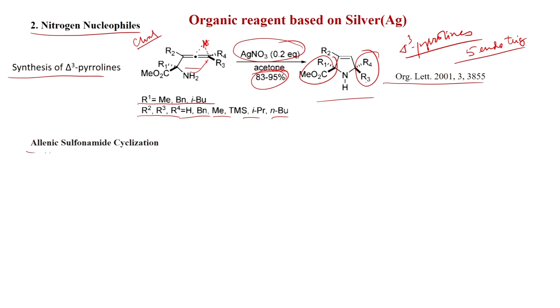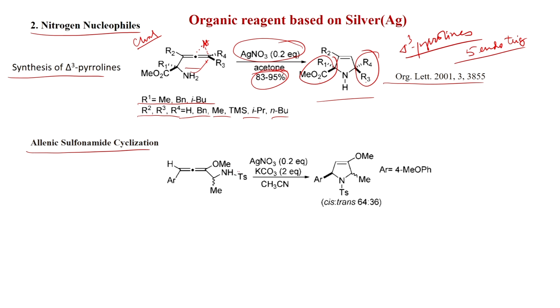So, now we will discuss allenyl sulfonamide cyclization. So, this is a sulfonamide and this is an allene, and here also you can get the same 5-endo-trig cyclization and this N-tosyl group as here. Here silver coordinates and the attack happens, and after the proton comes, of course, the silver will eliminate and you get this center.